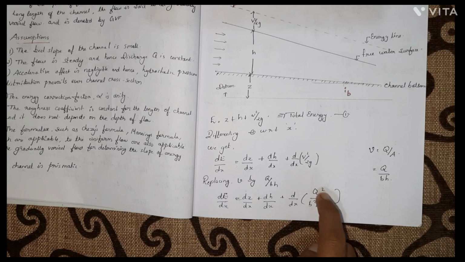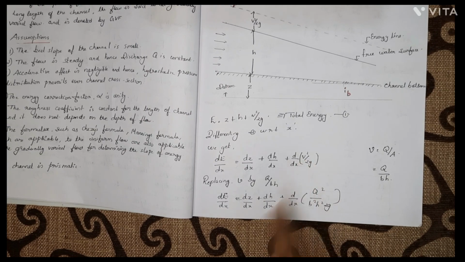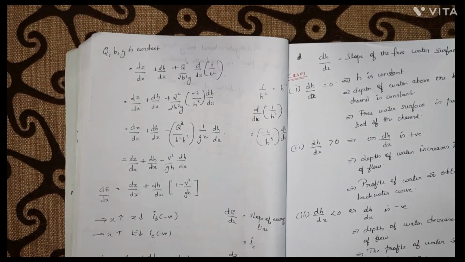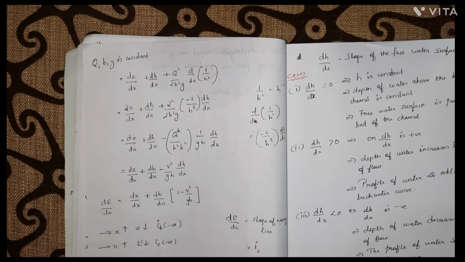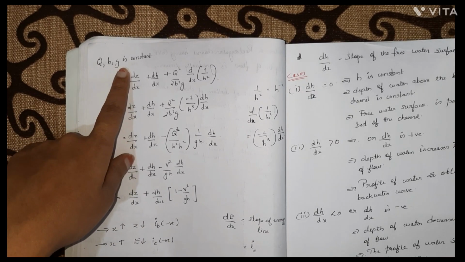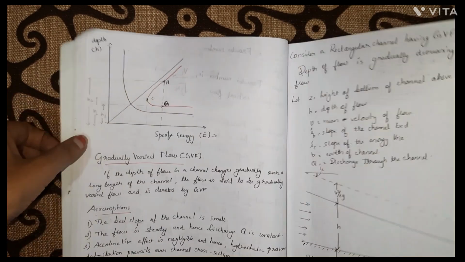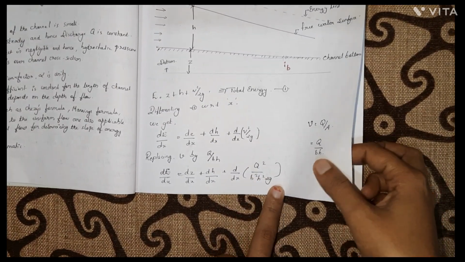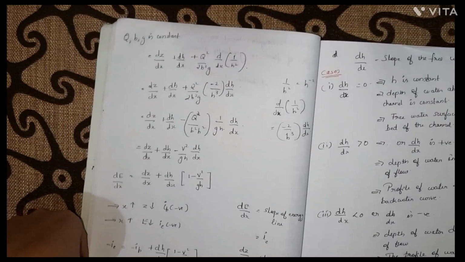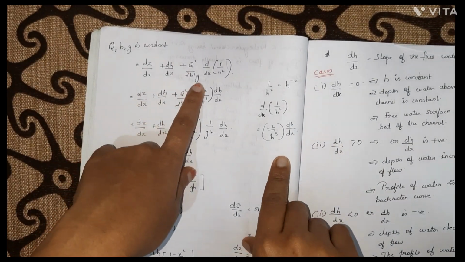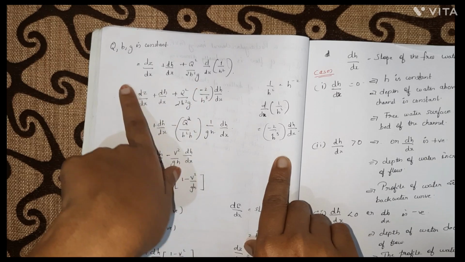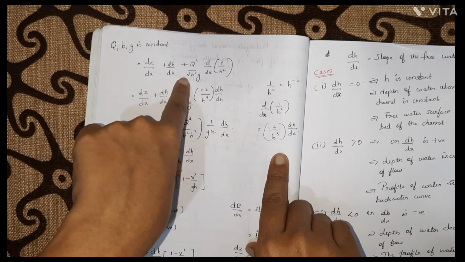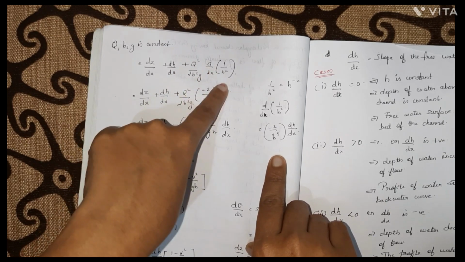How did this become Q square by B square h square? Because there is B square here. Now, we can see that in that equation, the discharge, the width of flow and g are constants, isn't it? So, we can take these out. I am taking Q square by 2B square g outside and writing it like this: dE by dx is equal to dz by dx plus dh by dx plus Q square by 2B square g into d by dx of 1 by h square.